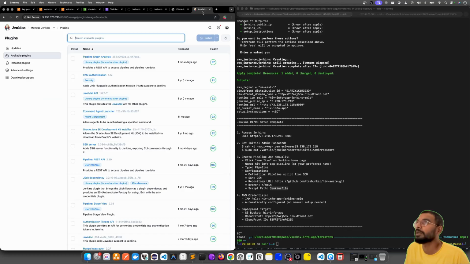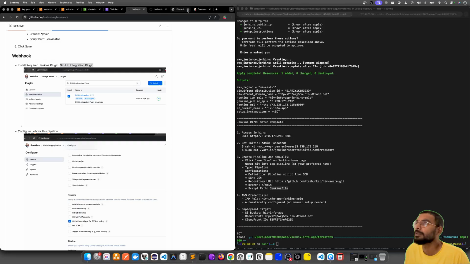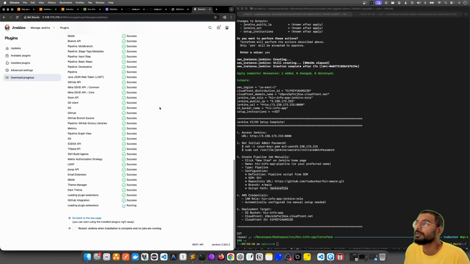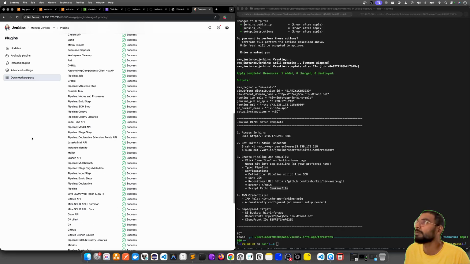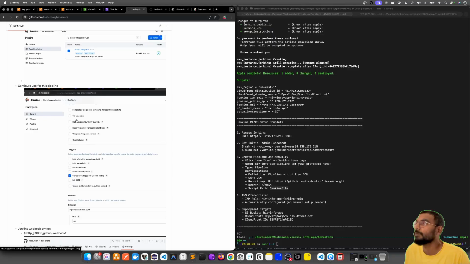GitHub integration plugin. Available. I need to click install GitHub integration. Yeah, this is the one. So it is installing this plugin. This is installed. Good.